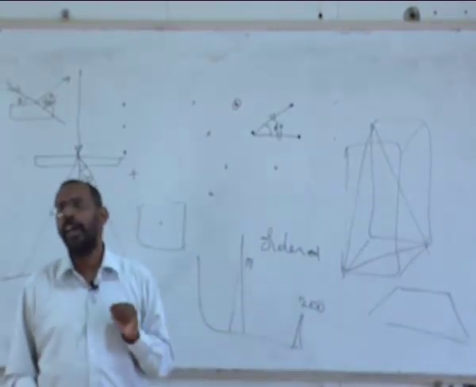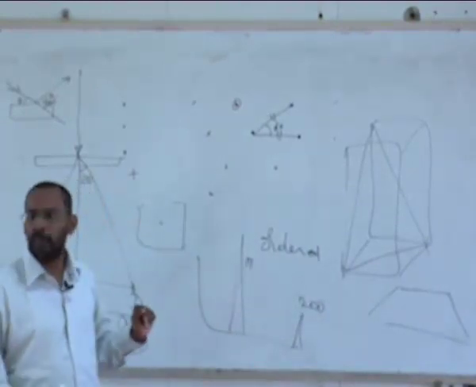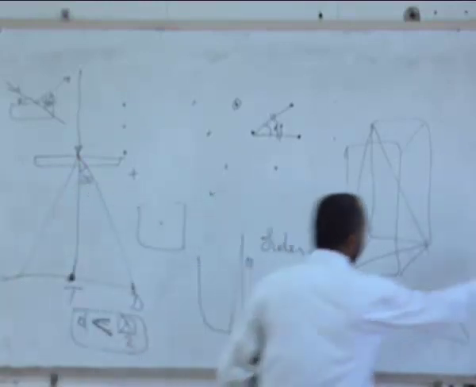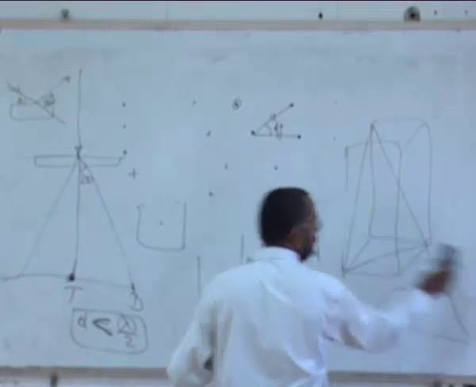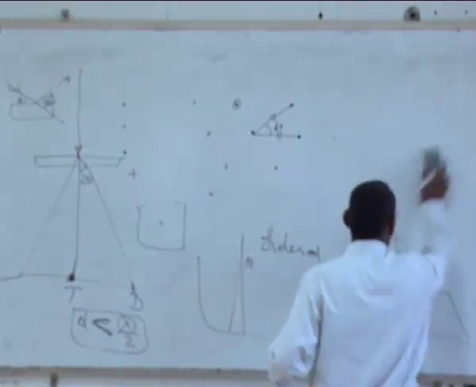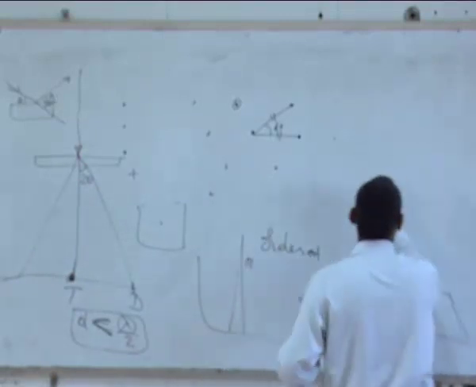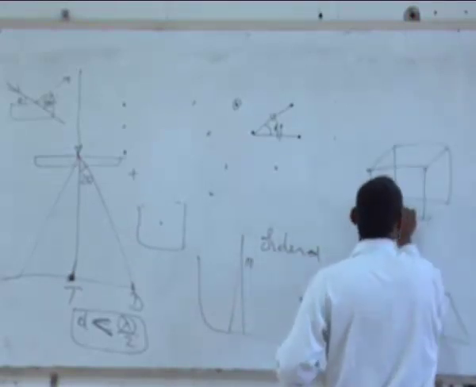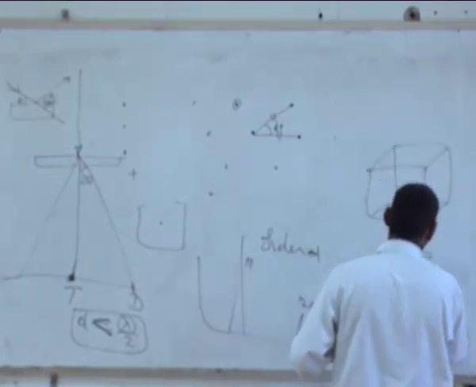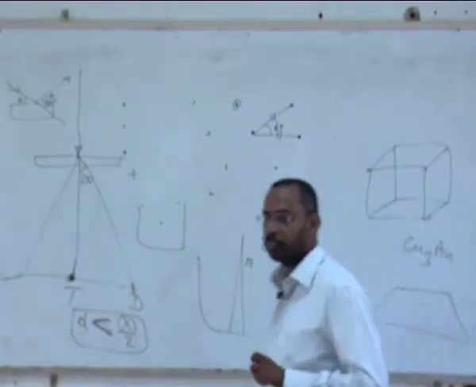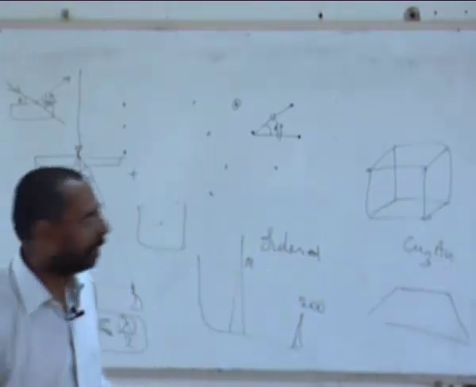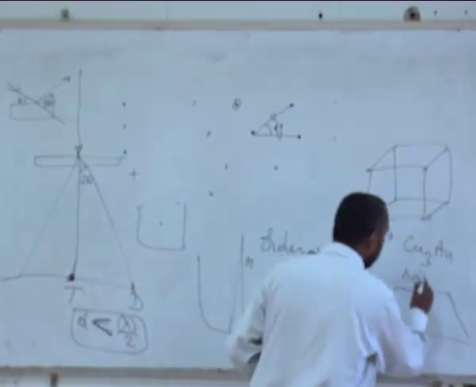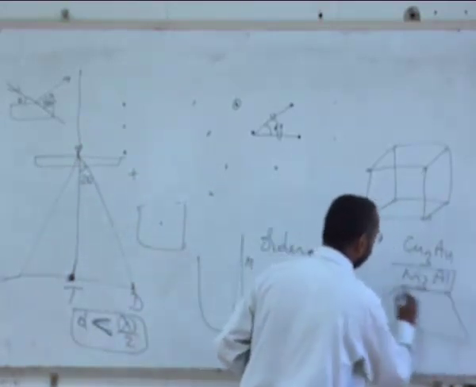But if I take the same sample, which is an ordered sample, what do I mean by an ordered sample? Let me draw a structure for you. Have you heard of a compound called Cu3Au? And Au3Cu? And there are also compounds such as Ni3Al. Have you ever heard of this compound?